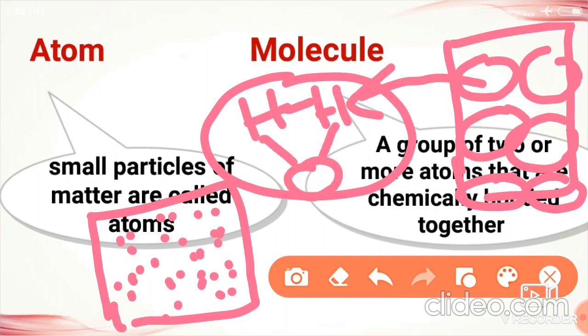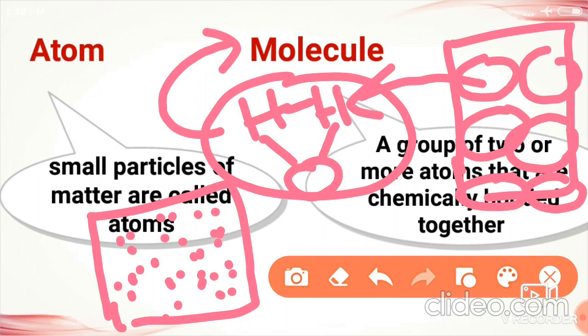Understood? A group of atoms which are bonded chemically, that is what we call a molecule. Got it? So water contains what? Water molecules. In general, what you used to say? A group of atoms is nothing but a molecule. Understood? Any doubt in this?